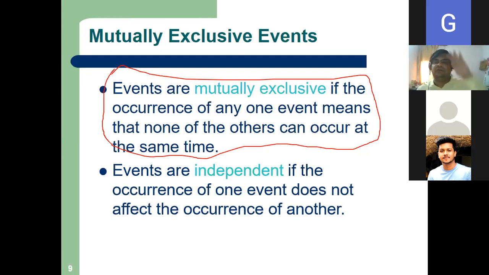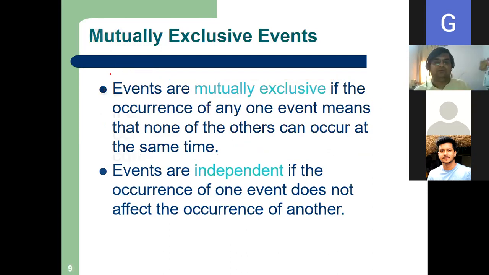I am giving you these so that you understand all. See, probability is very easy if you understand, but you have to understand these definitions very well. If you understand this, the easiest chapter is probability. So what are mutually exclusive events? Again, I will explain whenever I take some problem. But for the time being, when one occurs, the other does not or cannot occur. That is called mutually exclusive.